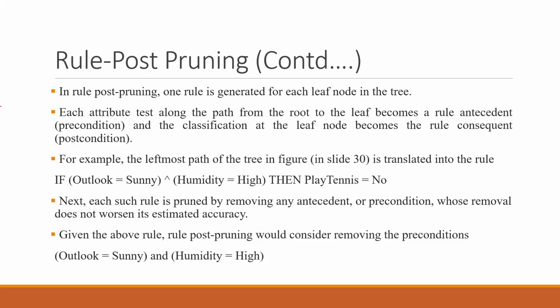So now in this, one rule is generated for each leaf node, that I have already told you. Each attribute test along the path from the root to the leaf becomes a rule antecedent, or precondition. So this is the precondition, and the classification at the leaf node becomes the rule postcondition. Okay, so let's see an example and we will understand more easily. The leftmost path of the tree in the figure.